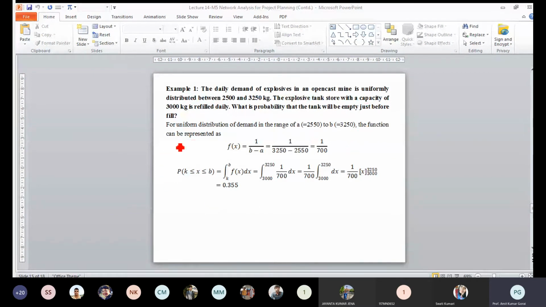Now it is given what probability you have to determine. You have to determine that on a particular day, the demand is more than 3000 kg. That means if 3000 kg is exhausted, then only your tank will be emptied. Now you have to determine the probability of K less than or equal to X less than or equal to B. What is this value K? K is nothing but your minimum value.